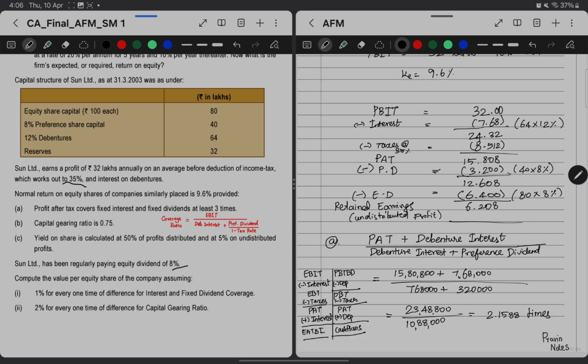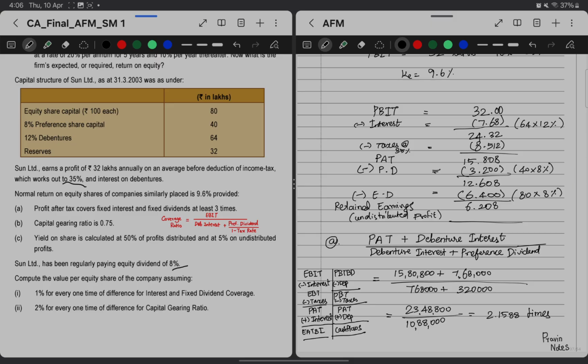So what is this formula? Profit after tax plus debenture interest will be the earnings after tax along with interest tax benefits. And what is it covering? It is covering the debenture interest and preference dividend which the company is paying right now.